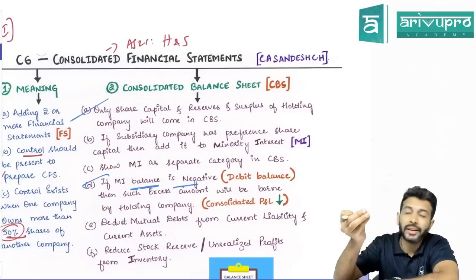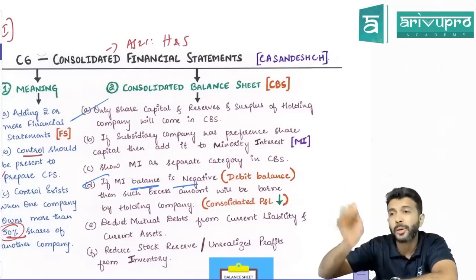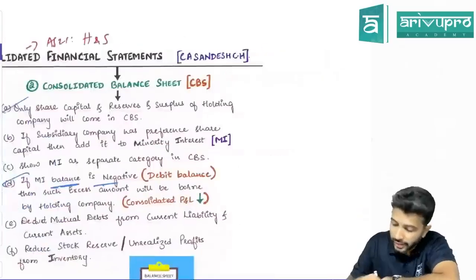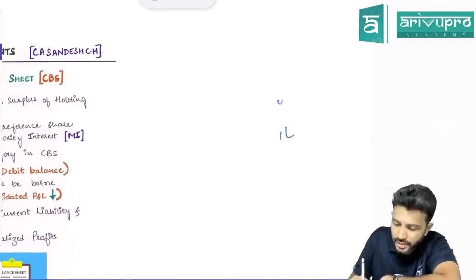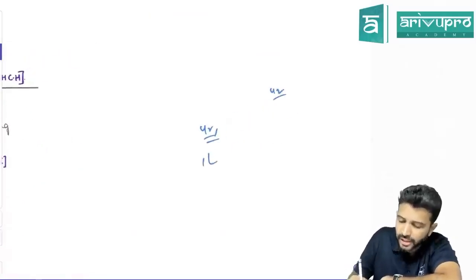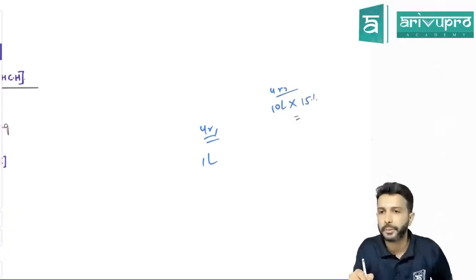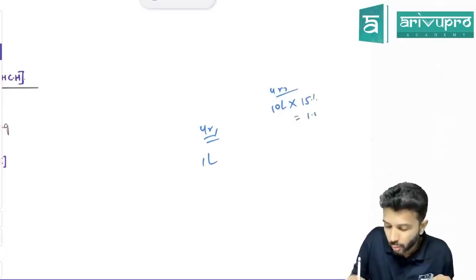For minority interest, if there is pre-acquisition profit, you will add. Post-acquisition profit, you will add. If it is post-acquisition loss, it means deduct. Let us say minority interest's balance was 1 lakh. In the first year, minority interest's balance is 1 lakh. Second year, the subsidiary company made a huge loss. Okay, they made around 10 lakh loss. And minority has 15% stake in the subsidiary company. That means out of 10 lakh loss, what is minority's share of loss?